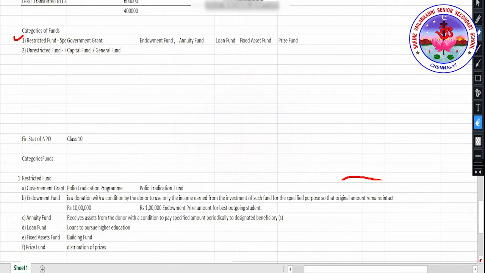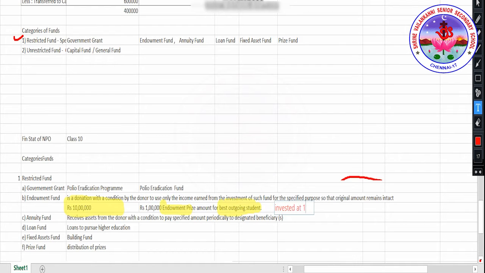Consider this example. Now there is a college. In that college, the retiring professor has given rupees 10 lakhs. This 10 lakhs, that professor says, has to be used for giving an endowment prize for the best outgoing student every year. So this 10 lakhs is being used as a capital, and if it is invested